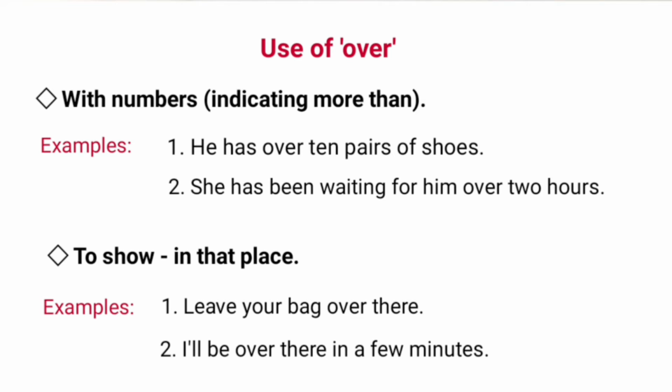We use over with numbers indicating more than. Examples, he has over 10 pairs of shoes. She has been waiting for him over 2 hours. Here we have used over before 10 and 2, which are numbers, and it means more than.